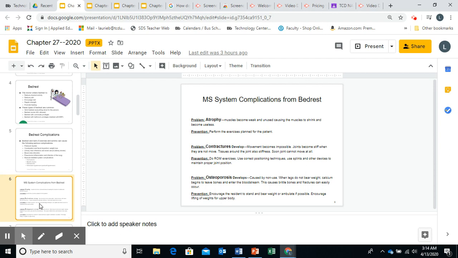Okay, another problem that we get is osteoporosis. It's caused by the non-use of the bones. When legs do not bear weight, calcium begins to leave the bones and enter the bloodstream. So the bones become porous or weak, and this can cause brittle bones, and the person can develop fractures very easily. We talked about osteoporosis in chapter 33. How do you prevent it? Encourage the residents to stand and bear weight if they're able to. If they're not able to, we might have to do some weightlifting or get therapy involved to see what they can do to get some strengthening going so those bones do not start to become porous and brittle.